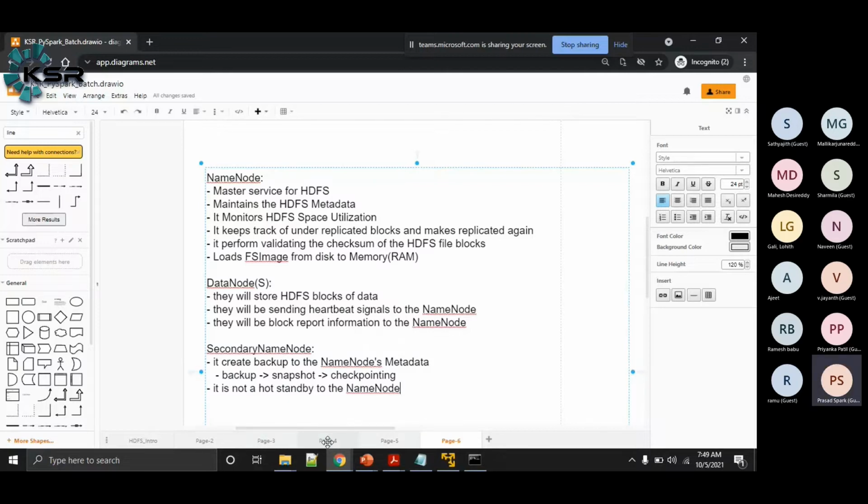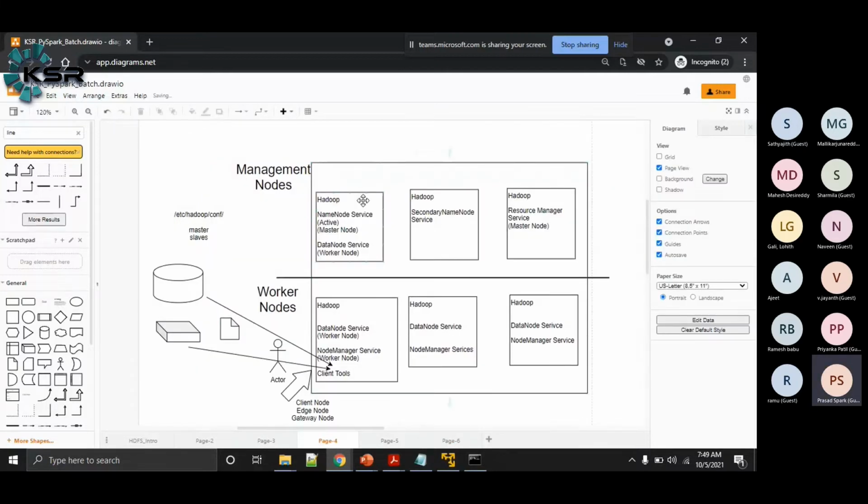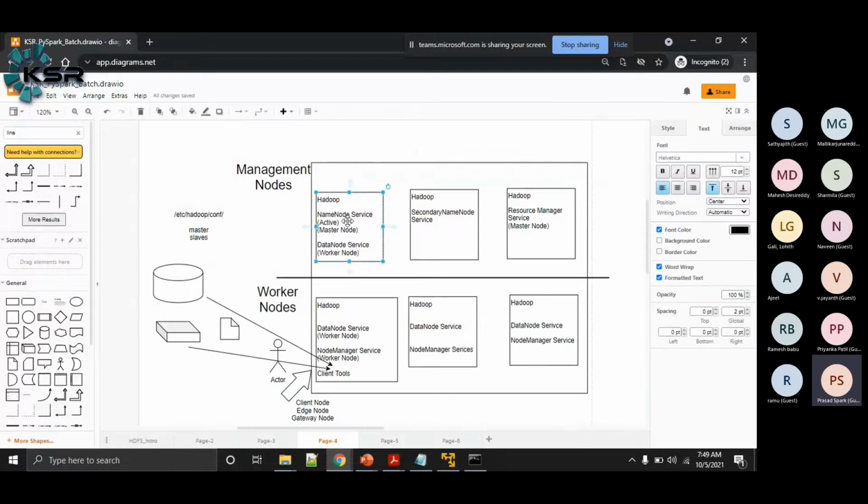In a case where the system went down, where we have the name node service running active and a copy of the FS image here, let's say the entire system went down. It's not reachable at all, a hard disk problem or something. In that case, what do we need to do?